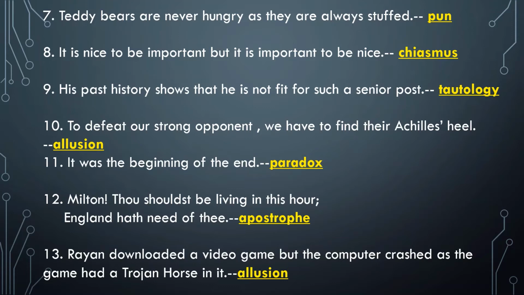The next sentence, it is nice to be important, but it is important to be nice. So this is chiasmus. So there is a crisscross pattern here. The first part of the sentence, nice to be important, is written in reverse as important to be nice in the second part of the sentence.